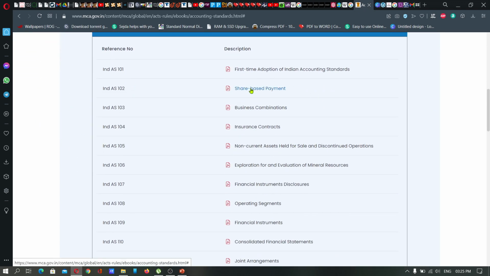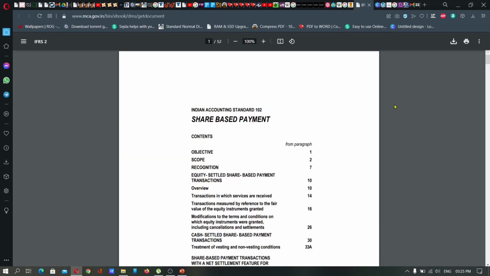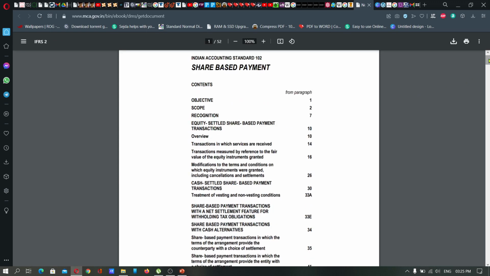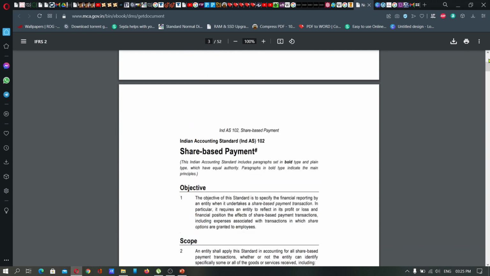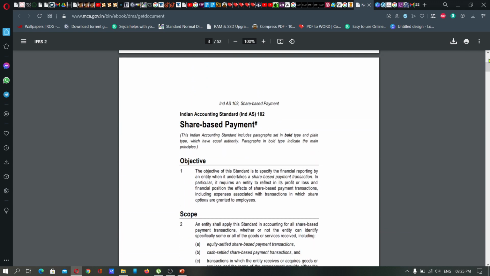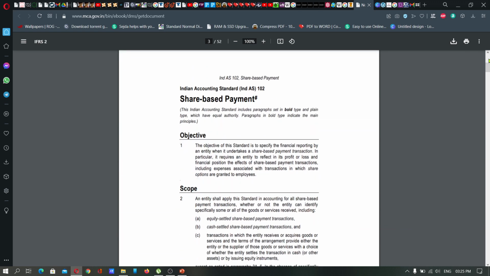Next one, Ind AS 2, otherwise known as 102. This is known as share-based payment. From the title itself, you can easily identify what is the content of that standard. Share-based payments means the standard contains the details regarding how the share transactions have to be adjusted, recorded, treated and presented in the financial statement. The objective of the standard is to specify the financial reporting by an entity when it undertakes